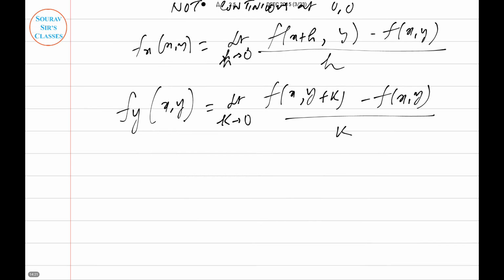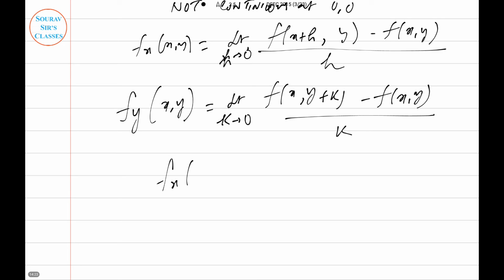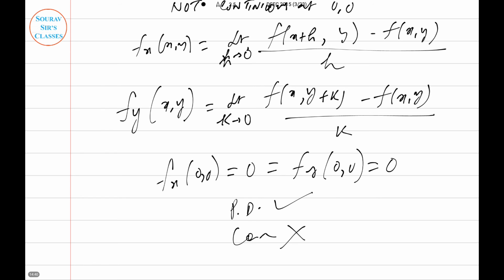Now using the above definition, it is easy to see that f_x at 0, 0 equals 0, and f_y at 0, 0 equals 0. So in this particular case we can say that f is discontinuous but has partial derivatives at all points. So the partial derivative exists but continuity does not.